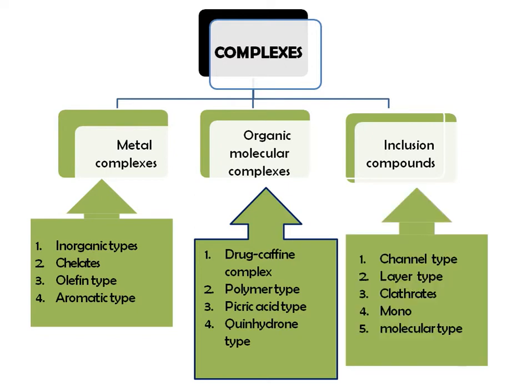Then these inclusion complexes are classified into subclasses: channel type, layer type, clathrates, then monomolecular type. Only four classes are there. Fourth one is monomolecular type. Then we'll see one by one.